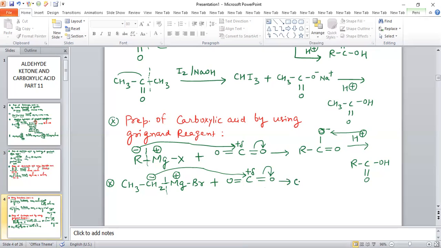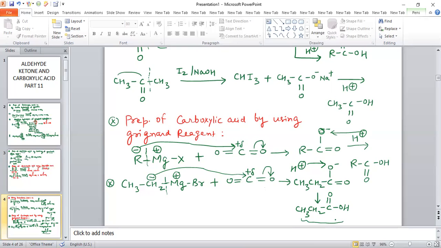So when it attacks, it forms CH3CH2 C double bond O and O negative. Now in the second step, H plus will attack on this oxygen. So after attack of H plus, the product formed is CH3CH2 C double bond O and OH. So propanoic acid is obtained as a product.